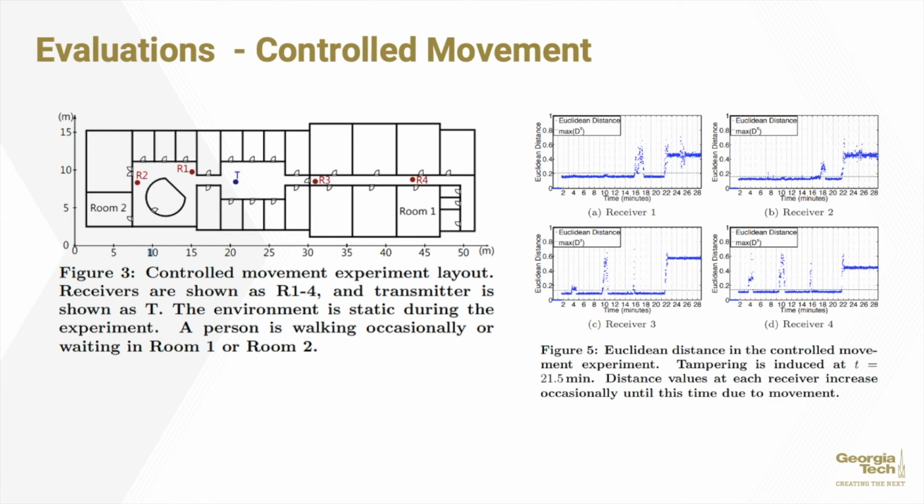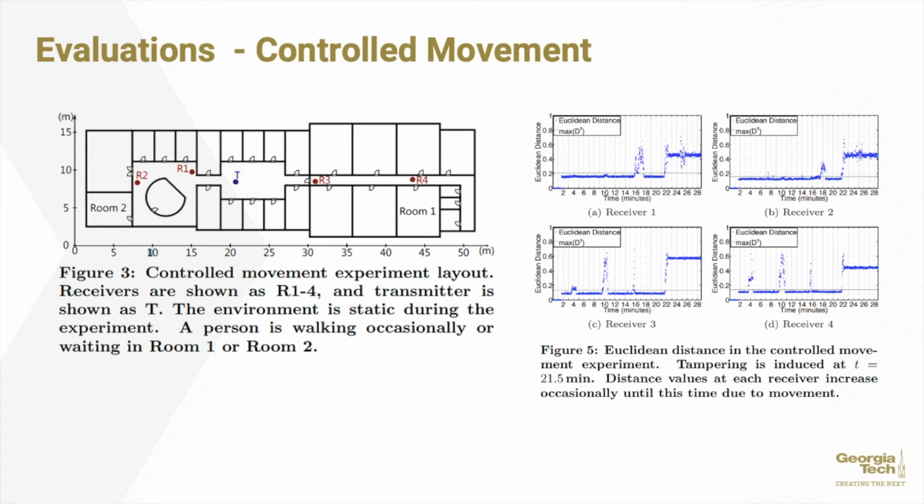Another benign event happened at 9.5 when the person would walk close to receiver 3, wait next to it for a moment, and then enter room 1. And again, since there would be no significant change in the receiver values of 1 and 2, no tamper event would be triggered. This was repeated for other receivers at 15.5 minutes and 17.5 minutes. And finally, it ended with the person entering room 2.